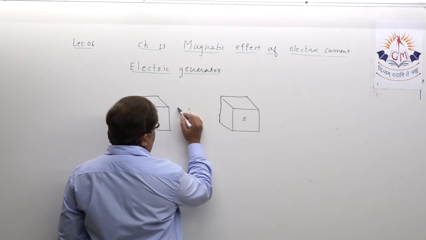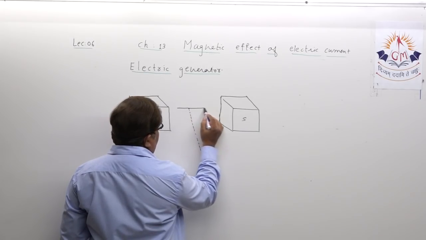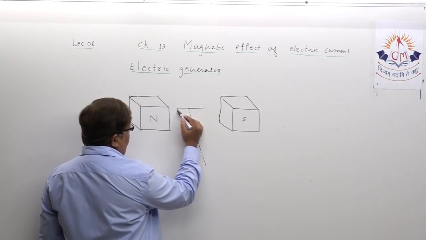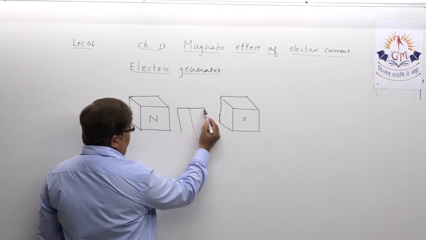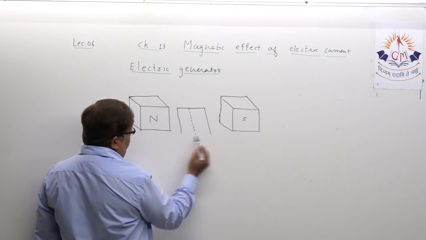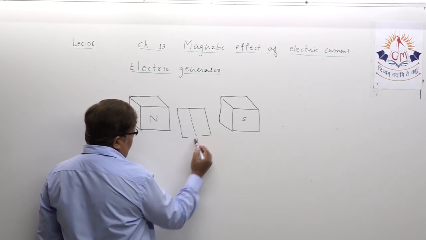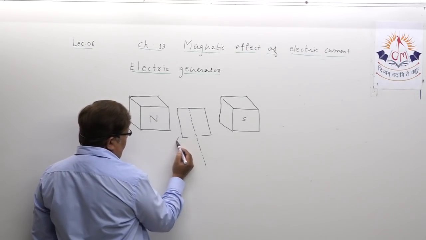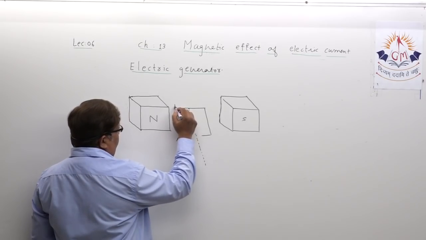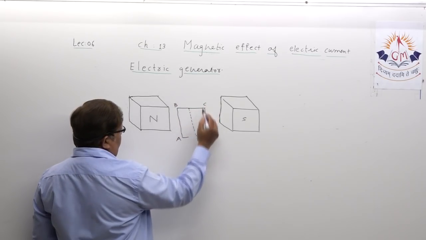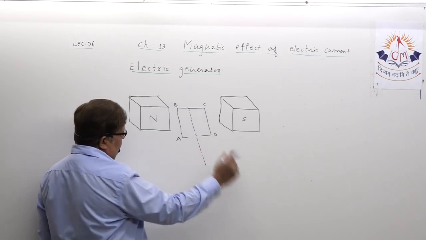This is the coil of wire which is kept inside, as we also drew in the case of the electric motor.